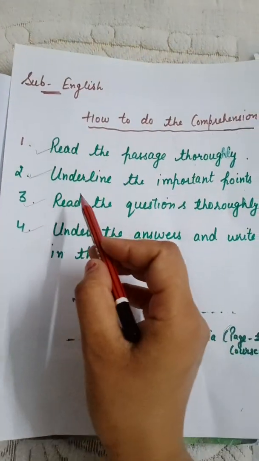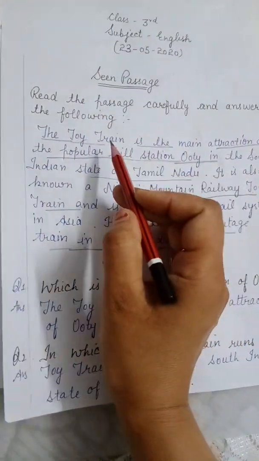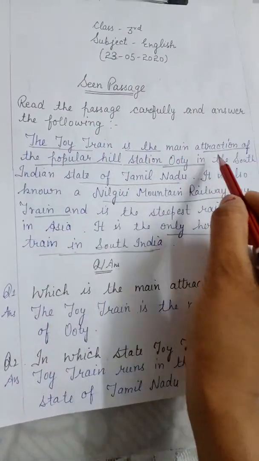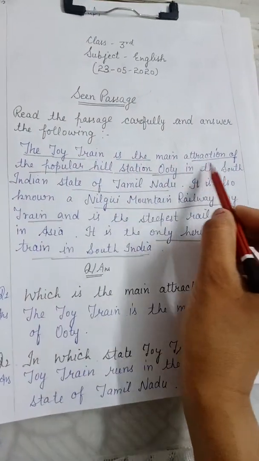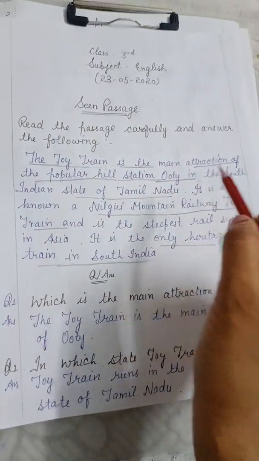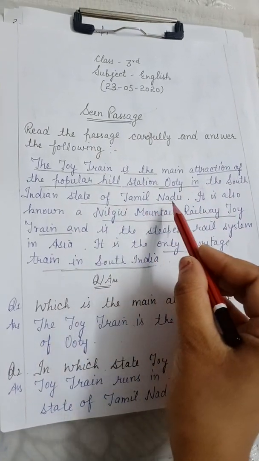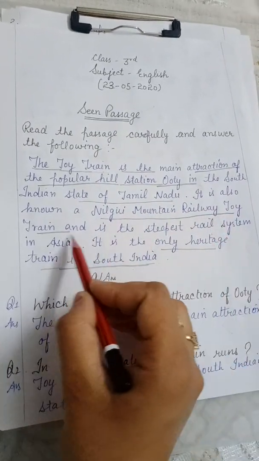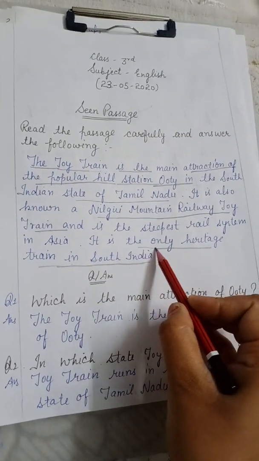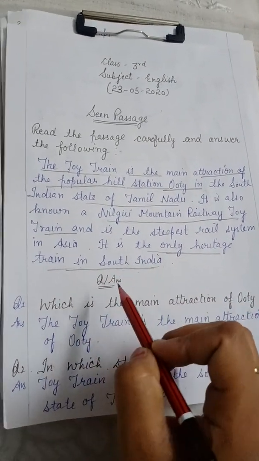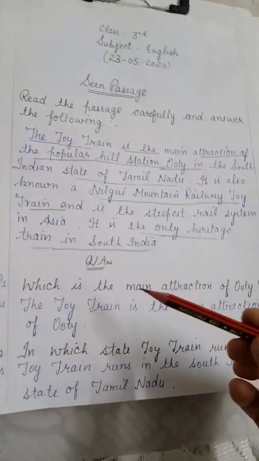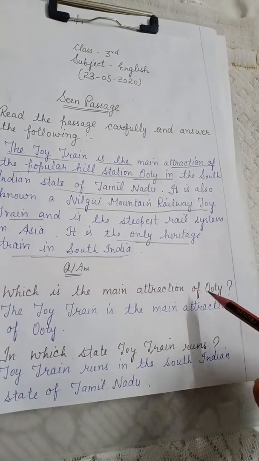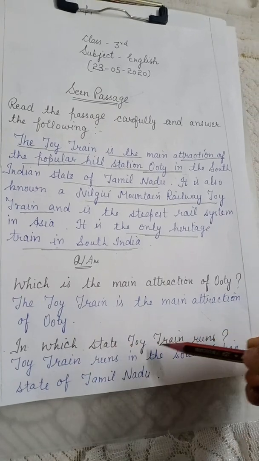The next point is underline the important points. Now we will underline the important points, as we have already underlined the important words or important sentences: the toy train, the main attraction, popular hill station of Ooty, state of Tamil Nadu, Nilgiri Mountain Railway toy train, only heritage train in South India. After that, read the questions thoroughly. Now we will read the questions. Which is the main attraction of Ooty? In which state does the toy train run?